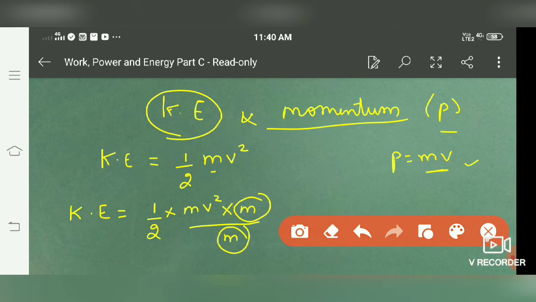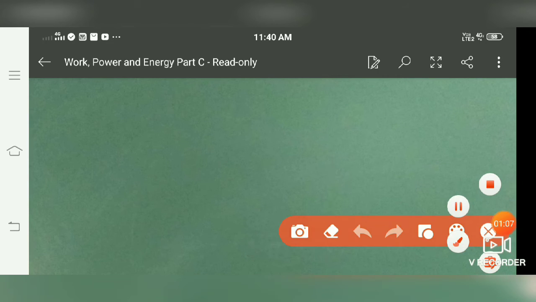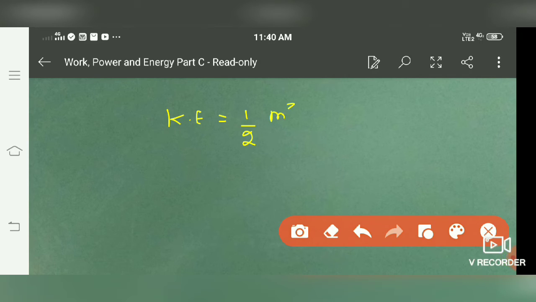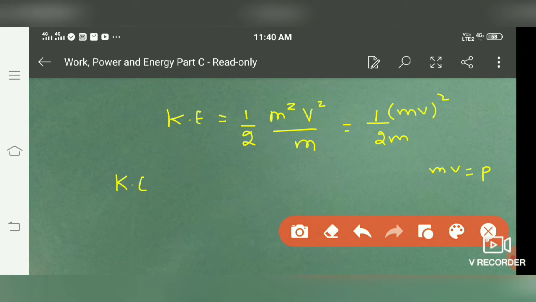We get kinetic energy is equal to half m square v square upon m. We can also write it as mv whole square over 2m, where mv is nothing but momentum. So kinetic energy is equal to p square by 2m.